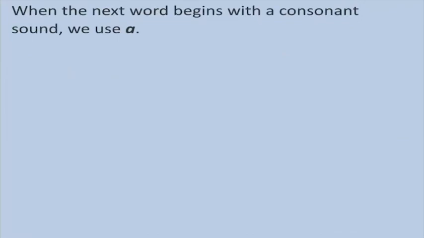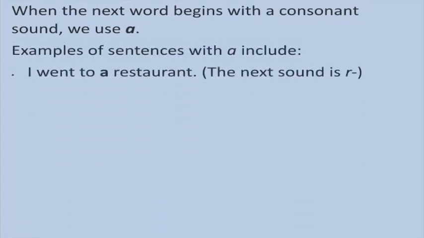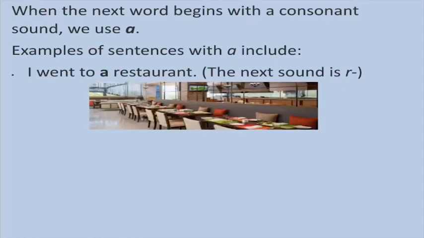When the next word begins with a consonant sound, we use the article a. Examples of sentences with a include: I went to a restaurant. The next sound is R. Here we can see that after the article a, the word restaurant begins with the R sound.